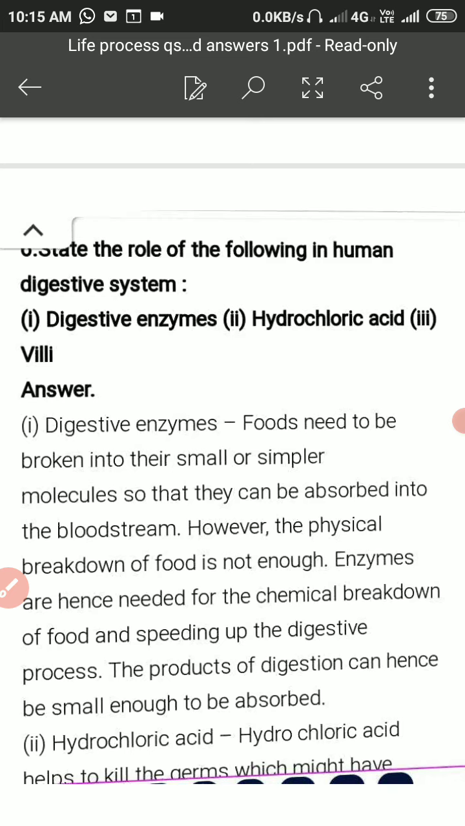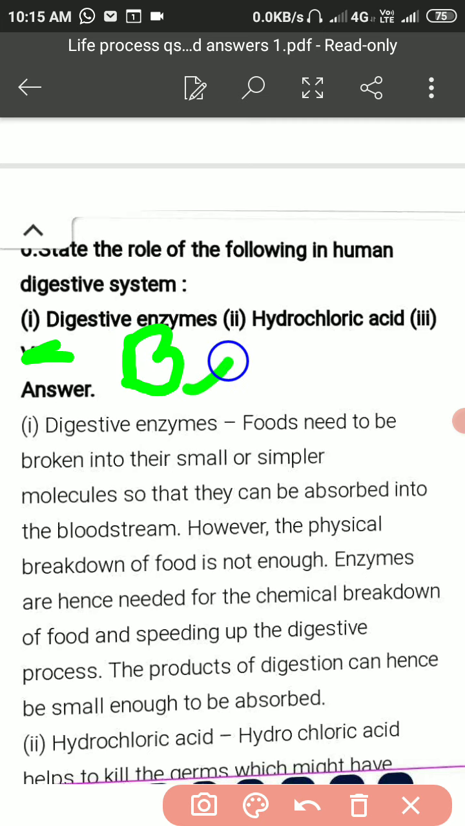Dear students, come to the next question: state the role of the following in the human digestive system. In the human digestive system, digestive enzymes, hydrochloric acid, and then the third one, bile. What will be the role of bile in it? So three items have to be explained here in answering this question.